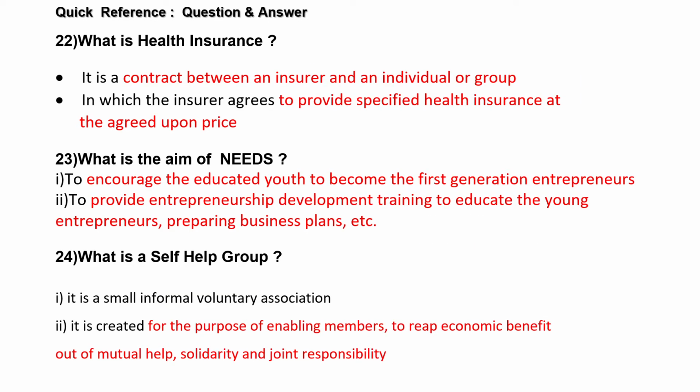The next is, what is health insurance? Health insurance is a contract between the insurer and an individual or group. Here the insurer agrees to provide specified health insurance at the agreed upon price.